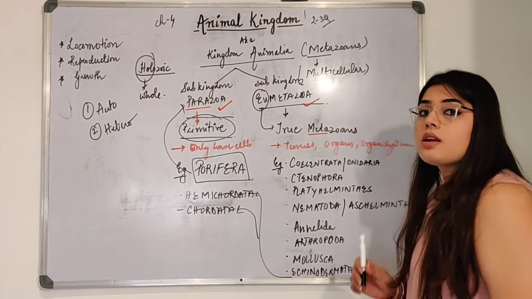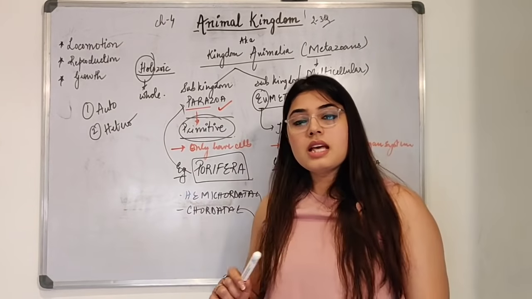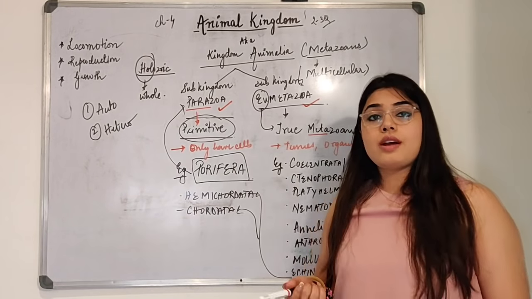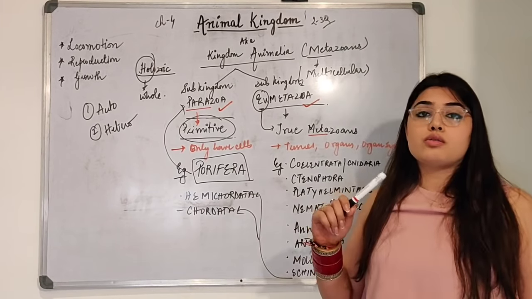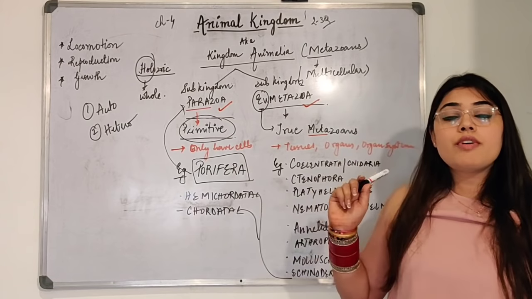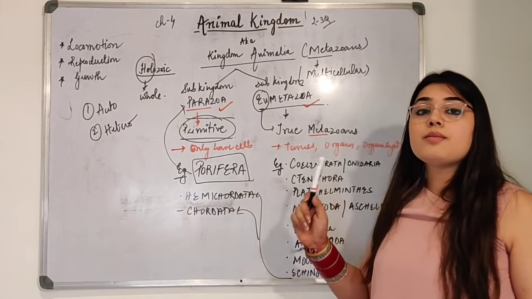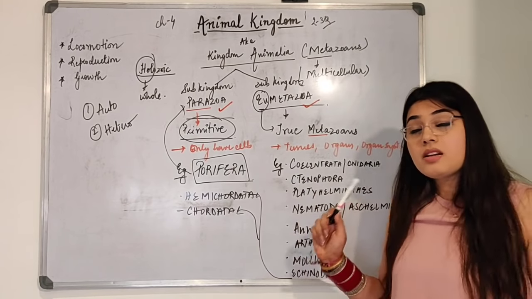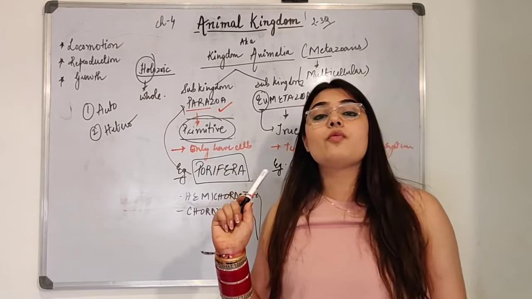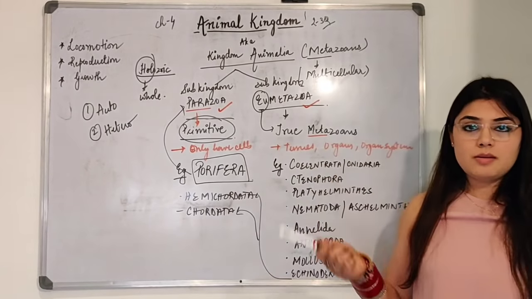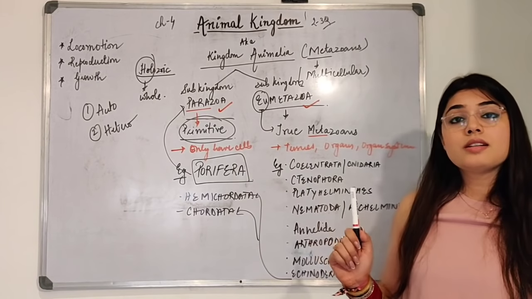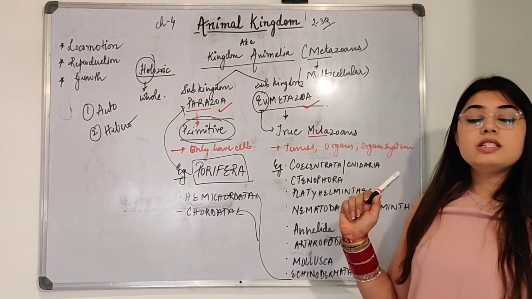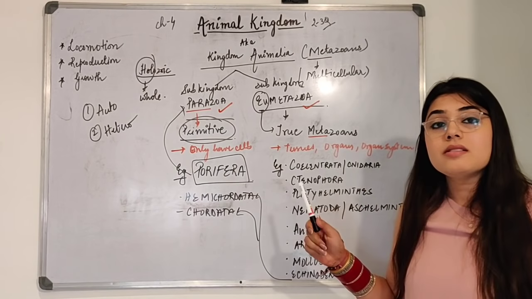Whereas Eumetazoans, they are known as the true metazoans, right? That means they have multiple cells. Okay, they have tissues also, they have organs also, they have organ systems also. So they are further divided into phylums. And these phylums, you need to memorize them in the sequence which is given on your board. Similar sequence itself. It will make your job very easy for the entire chapter, I am telling you. So the first here is Coelenterata, also called Cnidaria, then Ctenophora, then Platyhelminths.